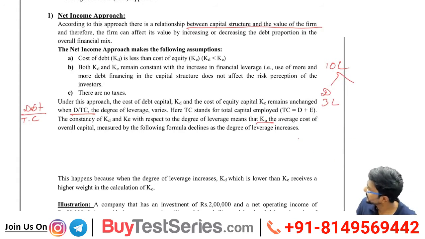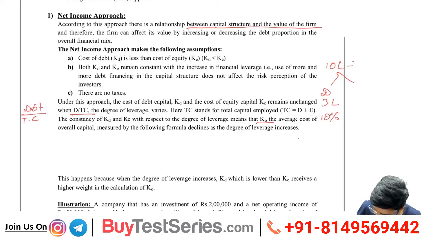So are you able to see this? Yeah, 10 lakh is my capital employed. In that, debt is 3 lakh, equity is 7 lakh. The cost of debt is, assume, 10%, cost of equity is 8%. Now how to find out the cost of the full 10 lakh?